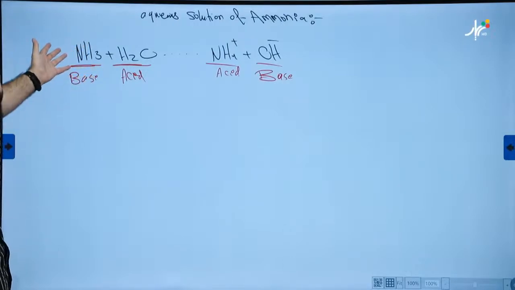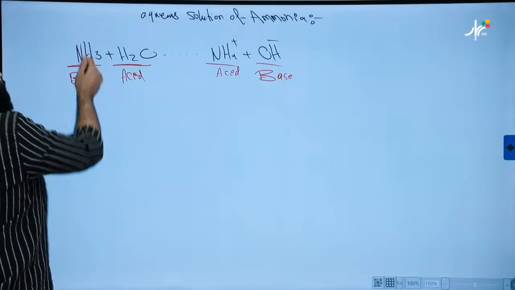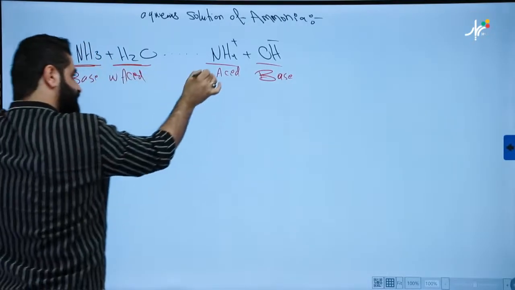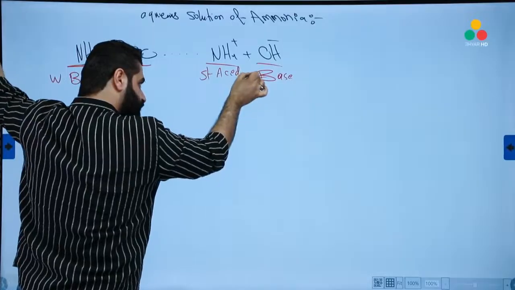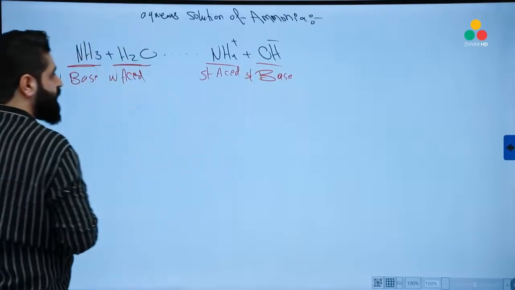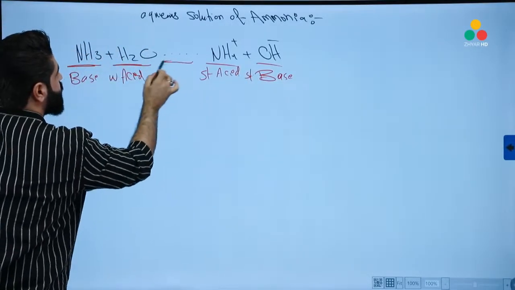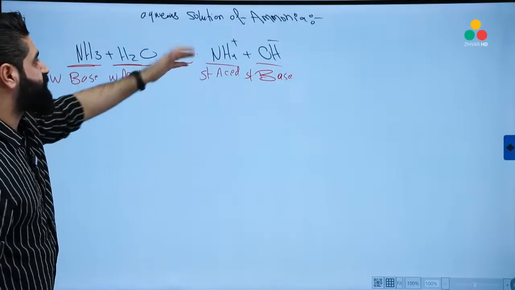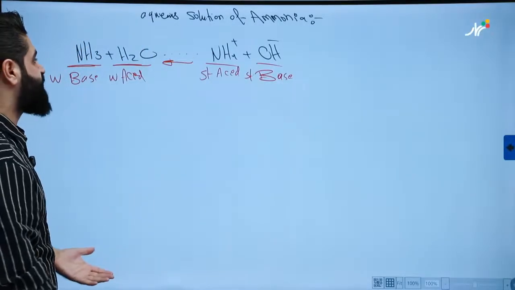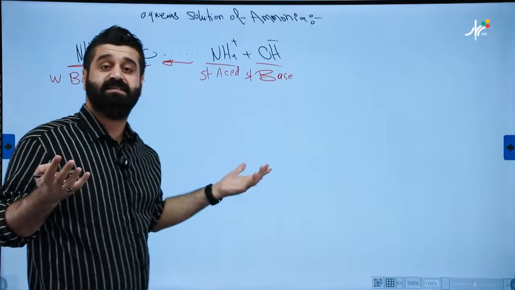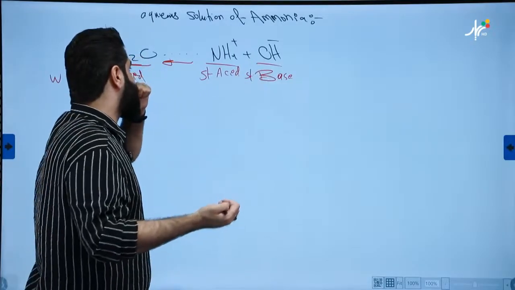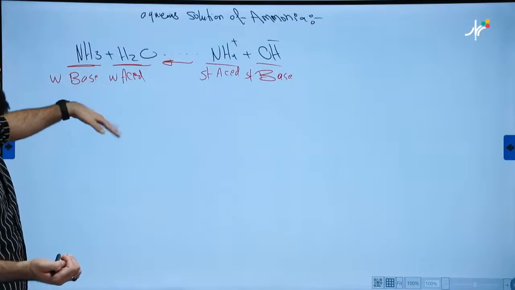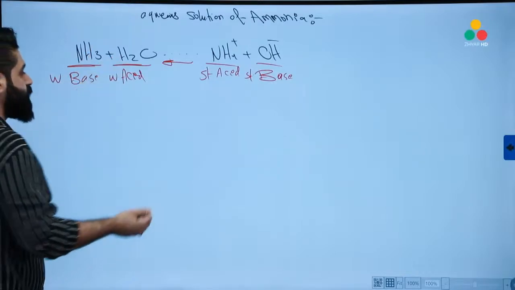We will start from the neighbor of H2O, the friend of H2O. This is a weak base, so water is weak. This must be strong. This one also is a strong base. Now stronger strikes weaker. Why? Okay. In this aqueous solution, which one is the strongest? The stronger base is OH, the stronger acid is NH4, the weaker base is NH3, the weaker acid is H2O.